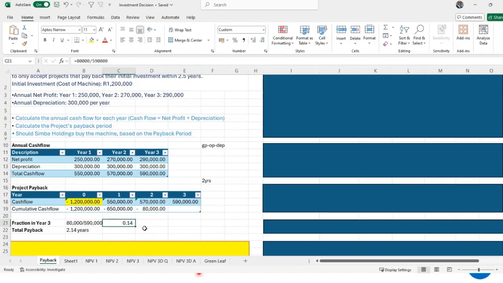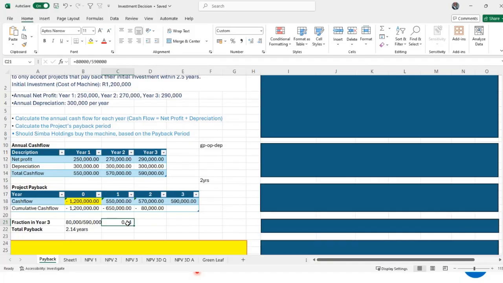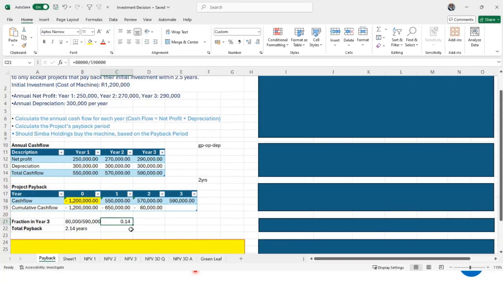So whatever is left is going to be paid in 0.14 of a year. And therefore, our payback period is 2.14 years. We have to convert that 0.14 into months at some point. We can just say 0.14 times 12, and that will give you a number of months. So now we are done with the method.